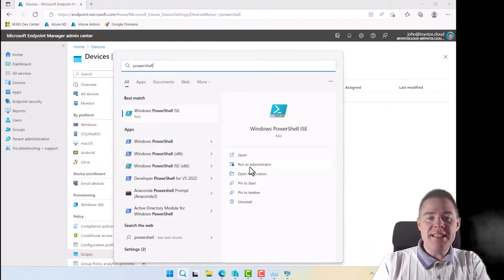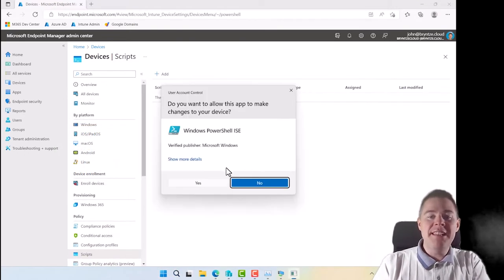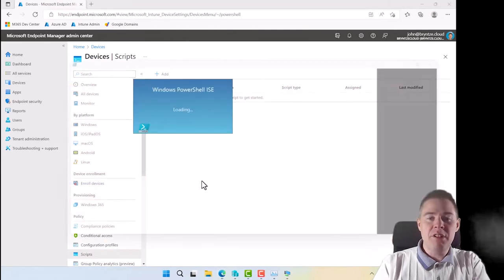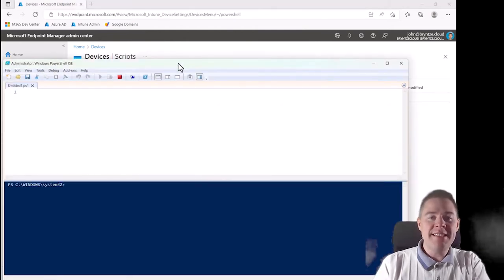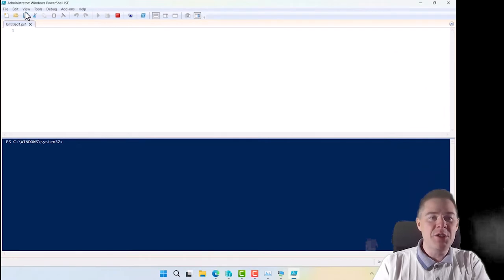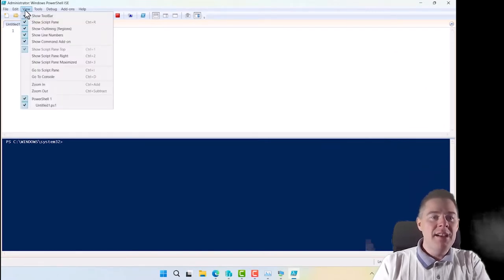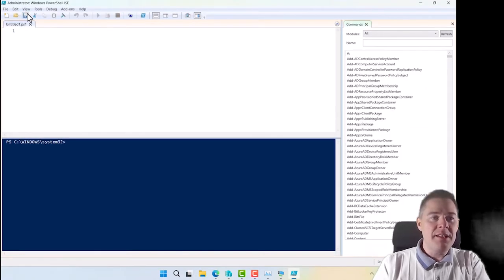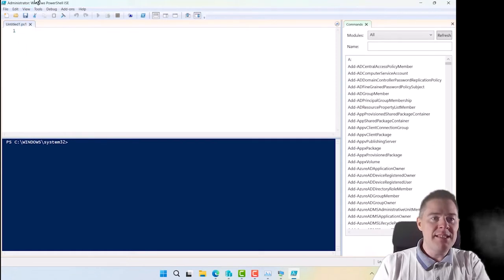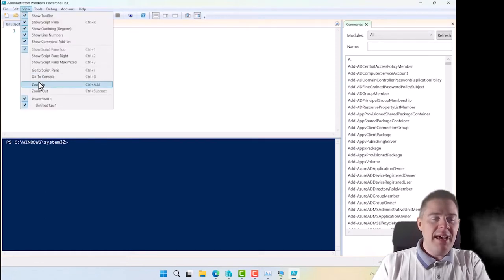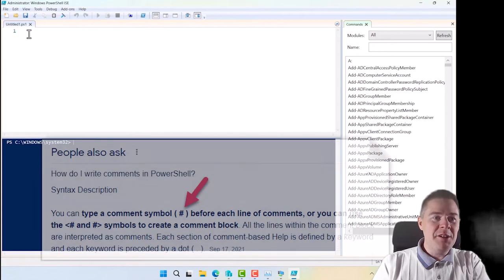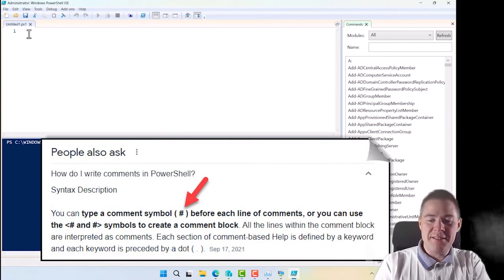And let's start it as administrator. Again, we don't need that for writing the script, but if we want to create a scheduled task that is running as system, then it's a good thing. So let me zoom in 3 times so it'll be easier to see. And you know, I like to put comments to know what this script does, who has done it, and the date. So let's do exactly that.